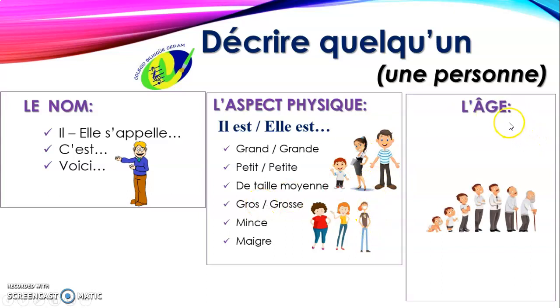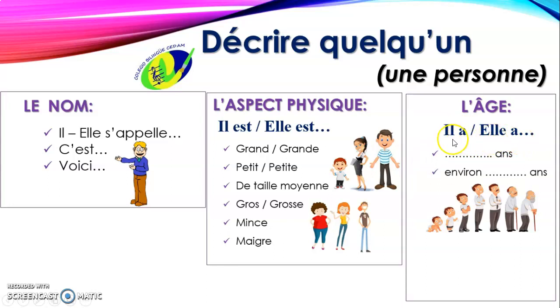When you're going to talk about the age, l'âge, you have to start using il a or elle a, the number of the age and the word ans. So you say, for example, il a 14 ans, elle a 12 ans, il a 28 ans, elle a 22 ans, il a 18 ans, and like that.